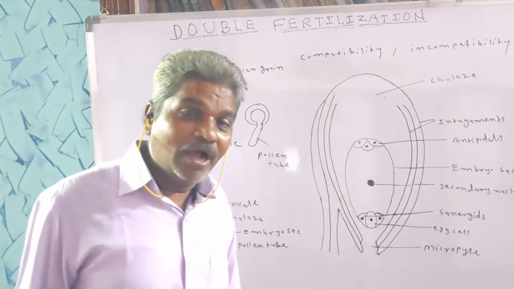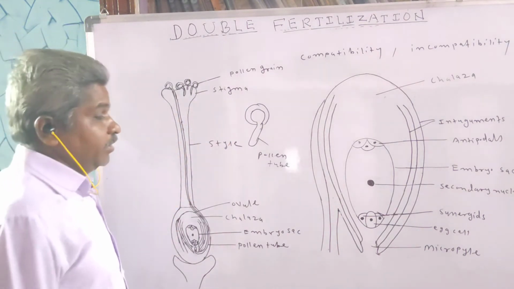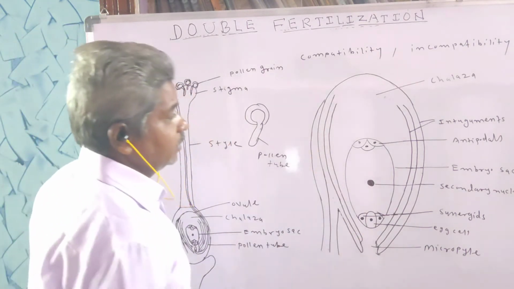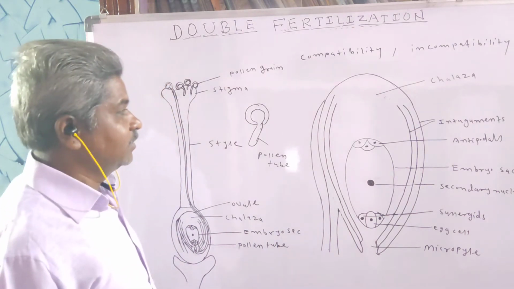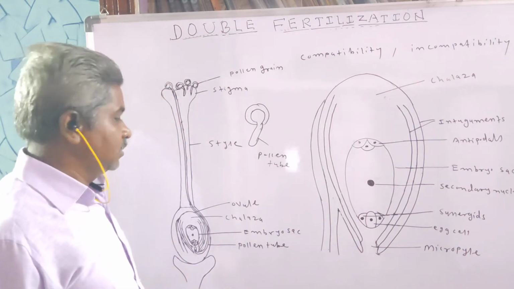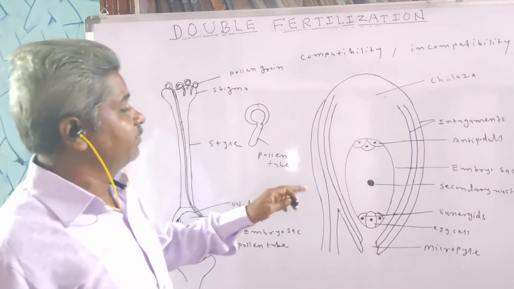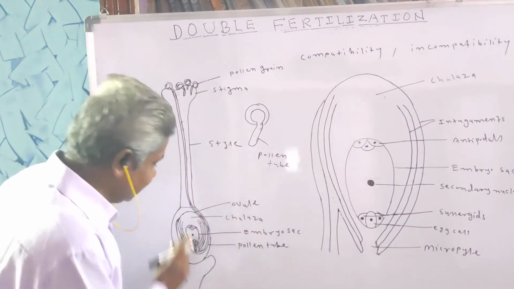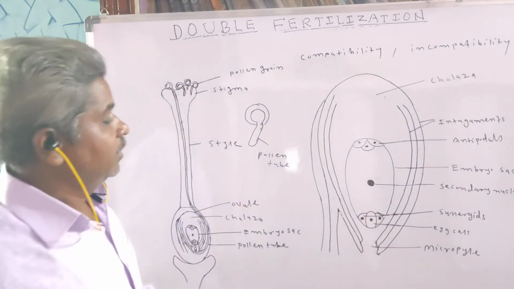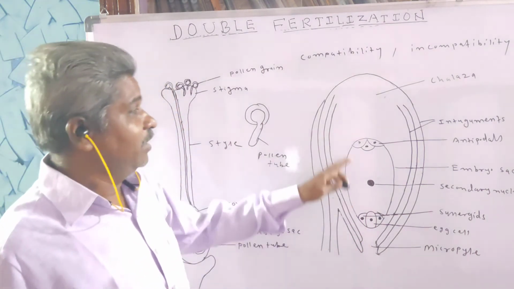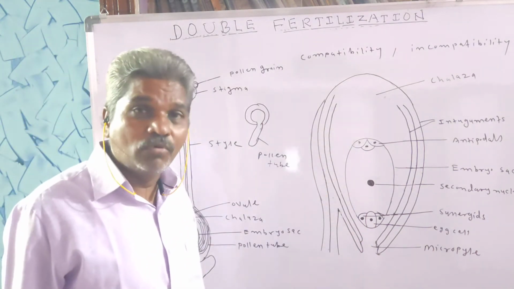The entry of the pollen tube into the ovule occurs in different manners. Most angiosperms show anatropous type of ovule.